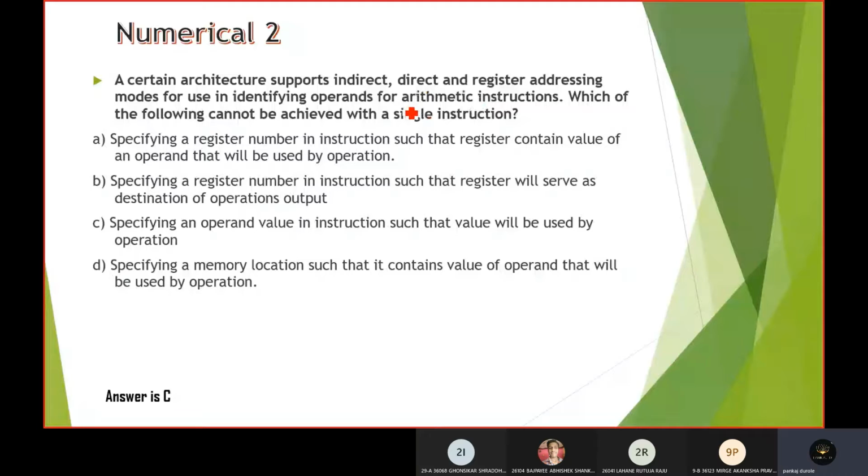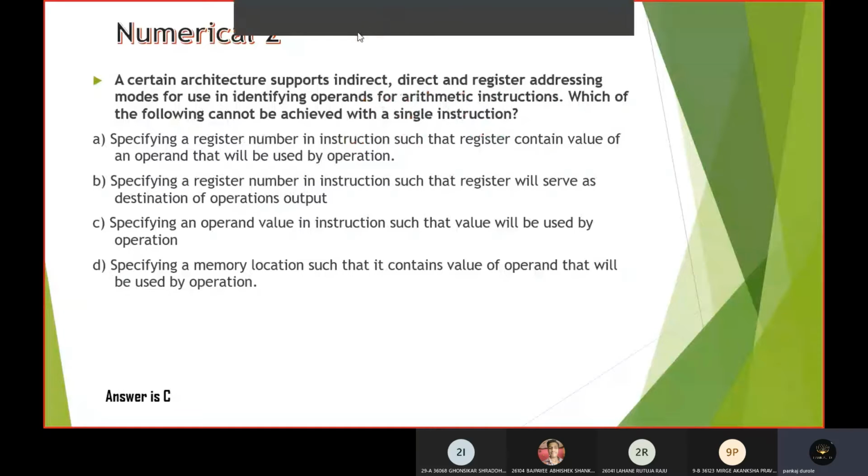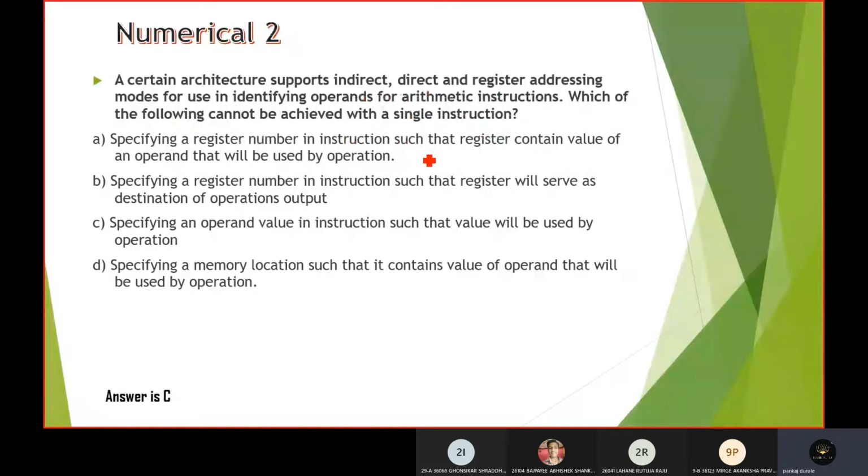We know the arithmetic group of instructions. What are the different instructions that are included in the arithmetic group that we know? Again, the examples of indirect, direct, and register addressing modes we are aware about. Now the question is, which of the following cannot be achieved with a single instruction? Now we will go through the options.